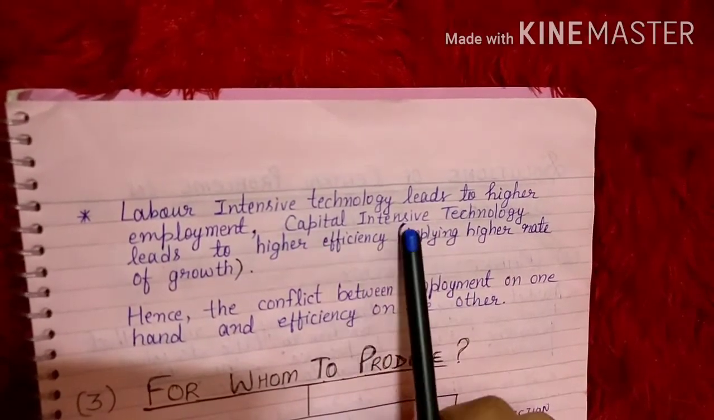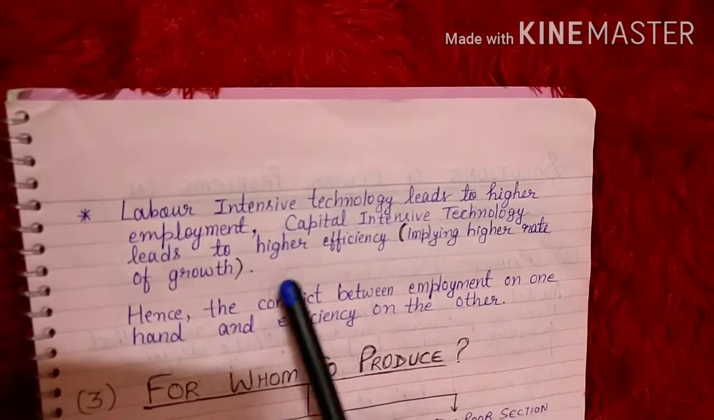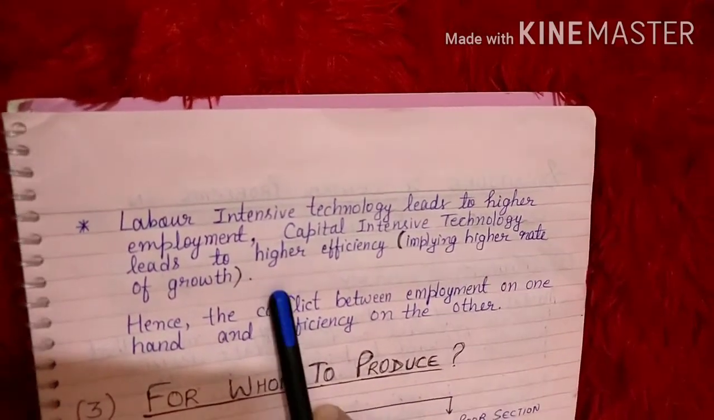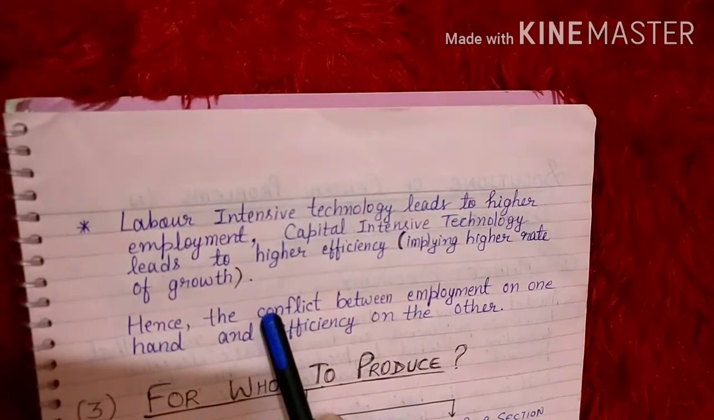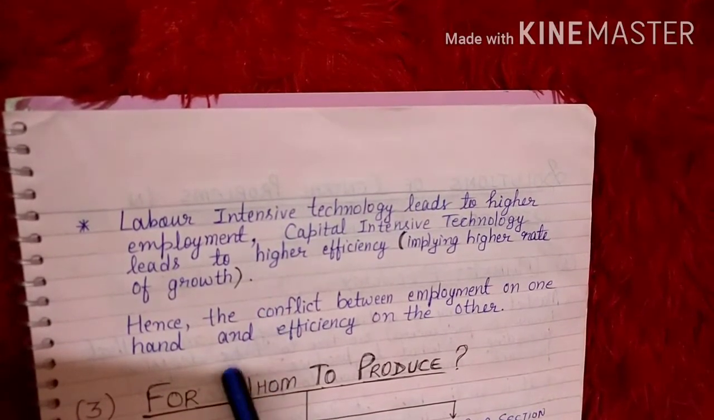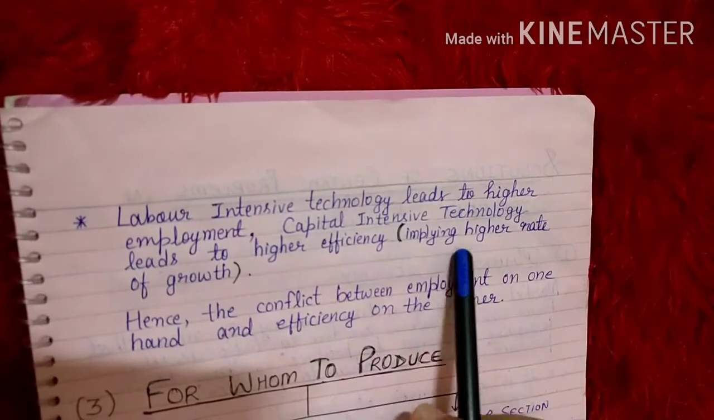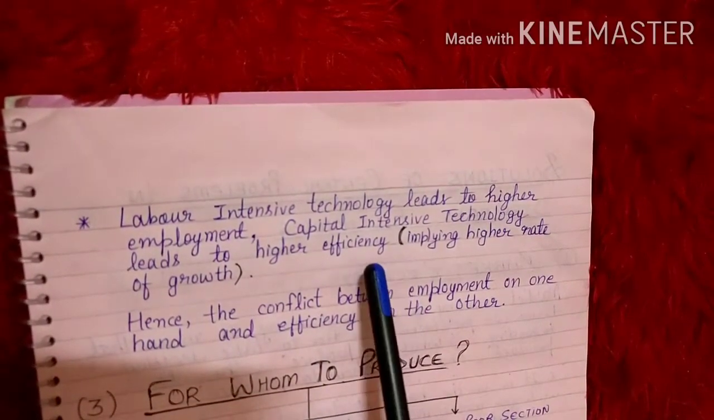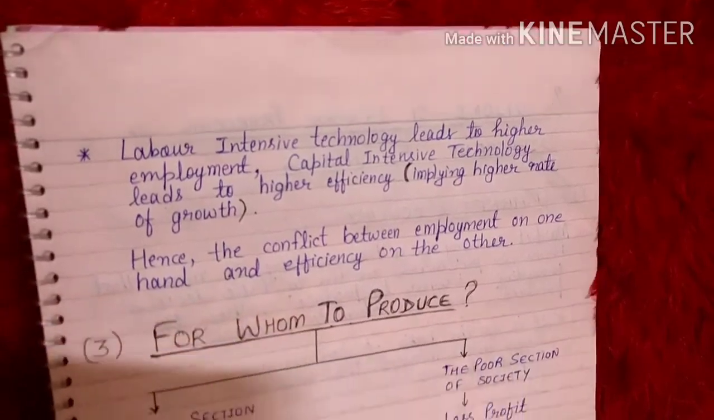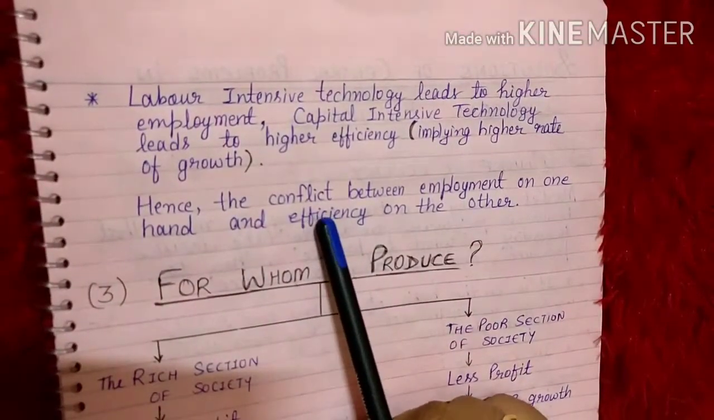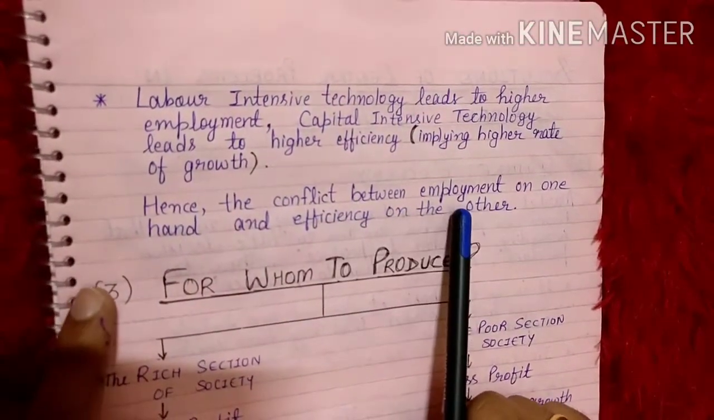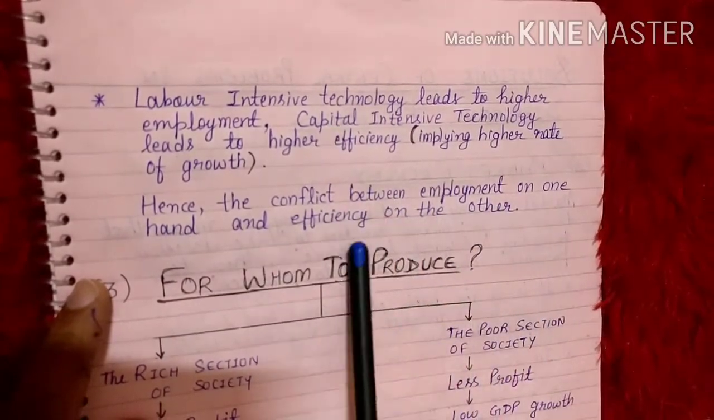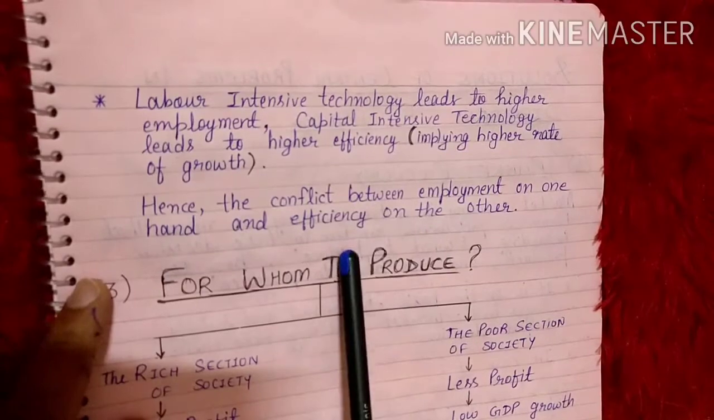If we are using CIT, capital intensive technology, then it leads to higher efficiency, implying a higher rate of growth also, because in less time we can produce more goods and with more accuracy. But if we choose this one, then it will lead to a higher rate of unemployment also. So there is a conflict between employment, when we are using labor intensive technology, and on the other hand, efficiency. Clear or not?